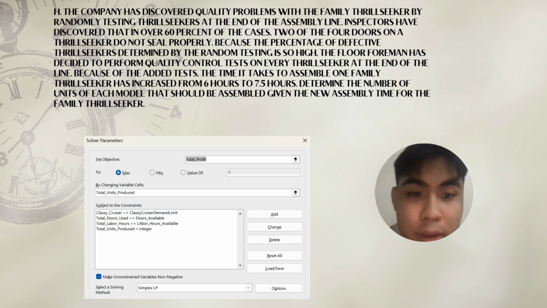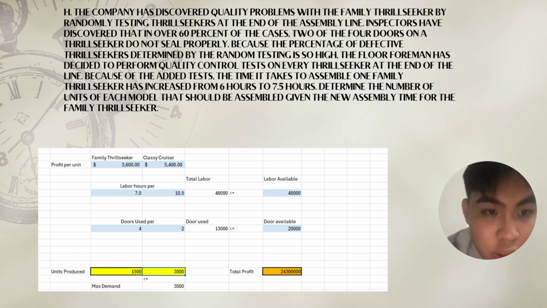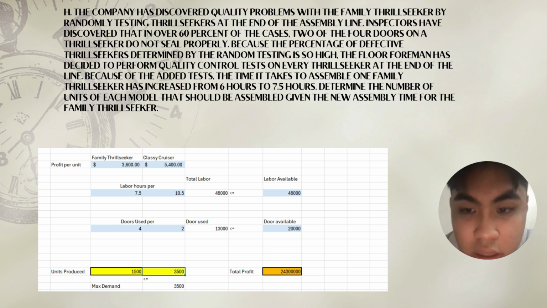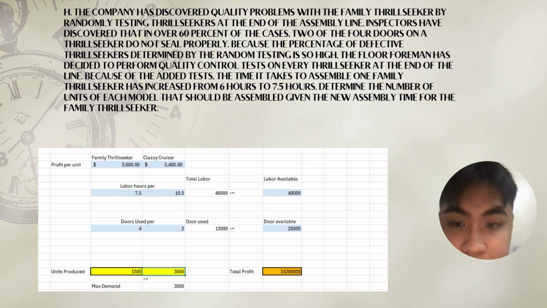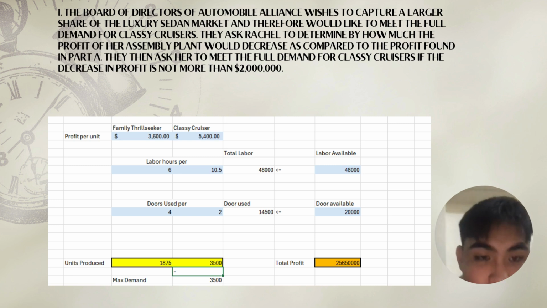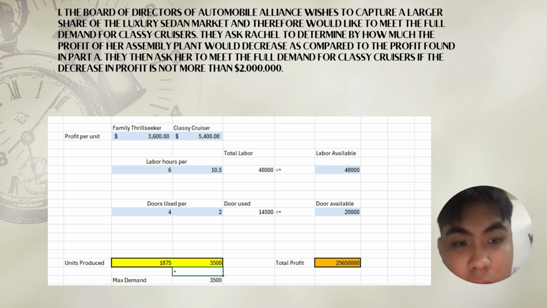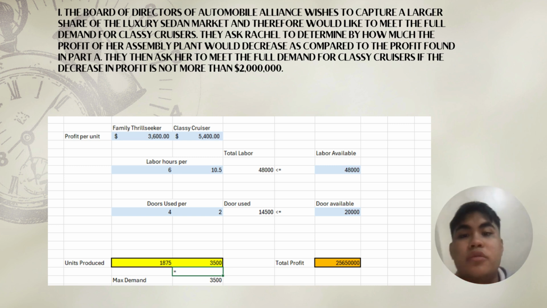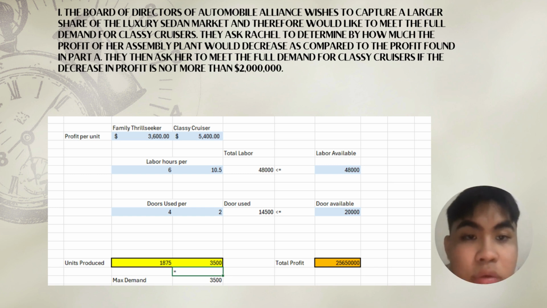So again, the parameters are shown on the screen. Given the parameters set a while ago for the solver, according to the model, the units produced given the time constraints are 1,500 Family Thrill Seekers and 3,500 Classic Cruisers. So the total profit is $24,300,000.